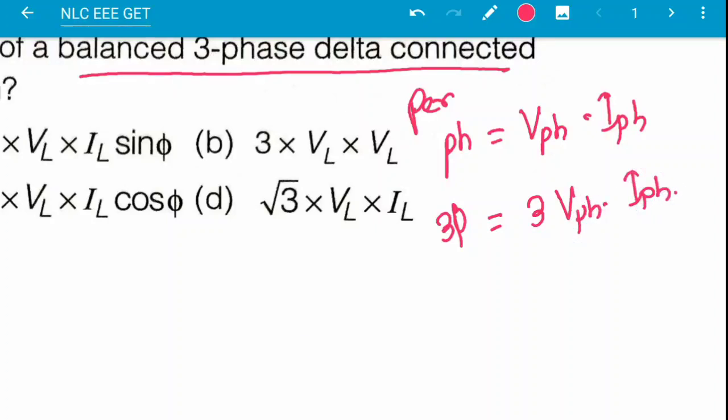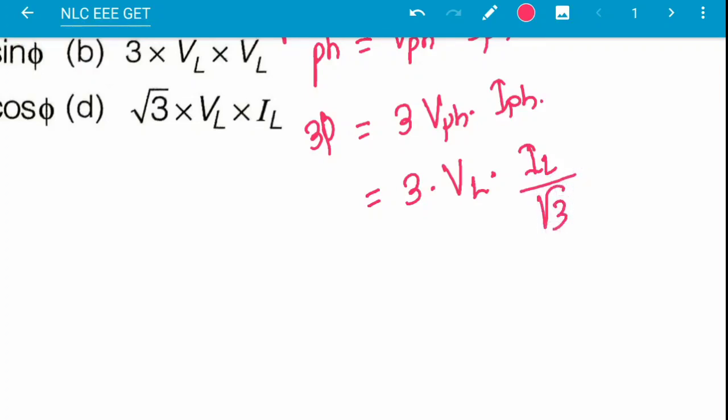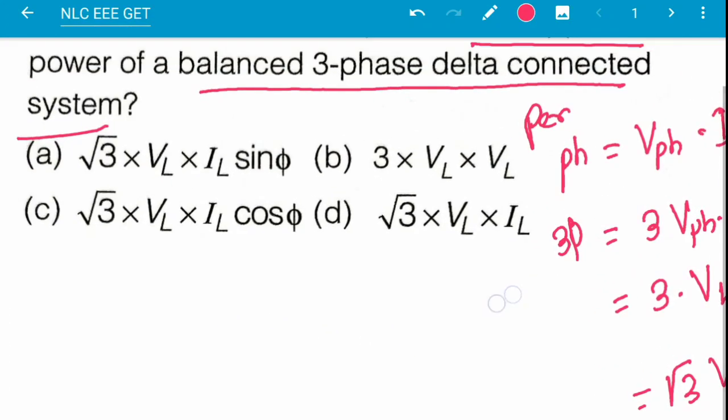For a delta connected circuit, V phase is equal to V line, and I phase is equal to I line by root 3. So in terms of line current and voltage, this will be root 3 into VL into IL. So option D is the correct answer.